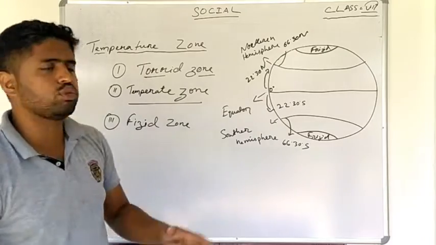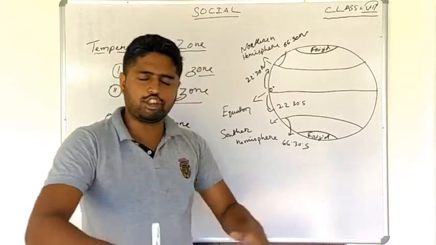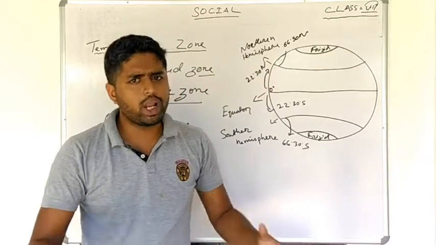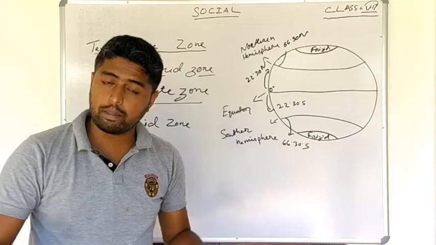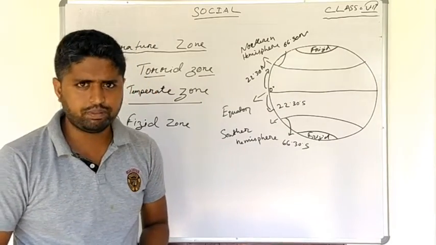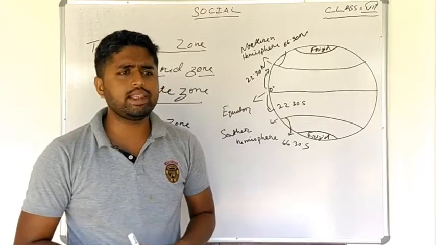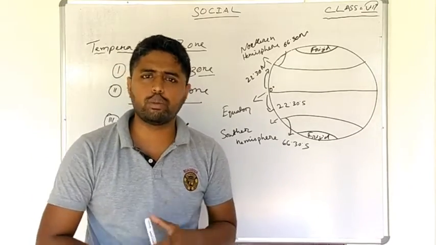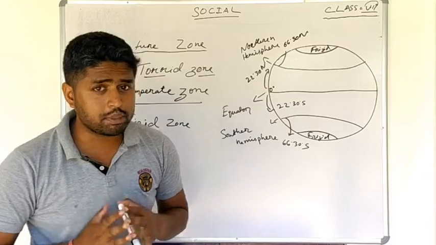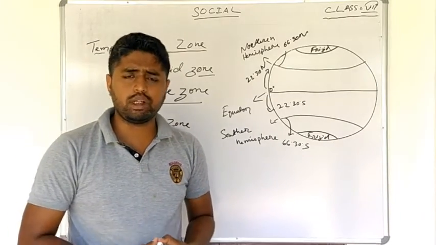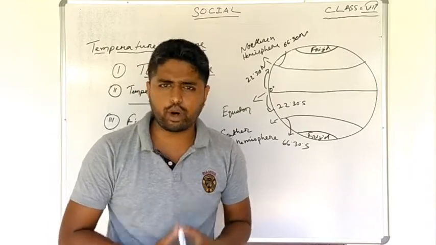Next comes the frigid zone. The frigid zone lies beyond 66.30 degrees south and 66.30 degrees north latitude. What happens in this region? The temperature is extremely harsh. All the land is covered with ice, and there is very little possibility for humans to survive in these extreme conditions. There is also very little possibility for agricultural products.